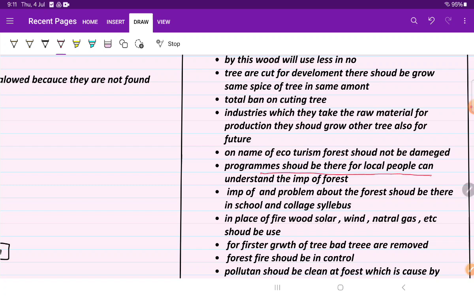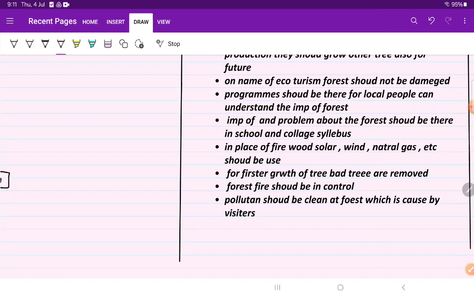Now a program should be made so that people become aware of the importance of the forest. Now the third point: the importance of and problems about forest conservation should be added in the school and college syllabus. By this, the next generation will know the need of the forest, and what problems our government and people are facing to conserve the forest. So they will be well aware of it.